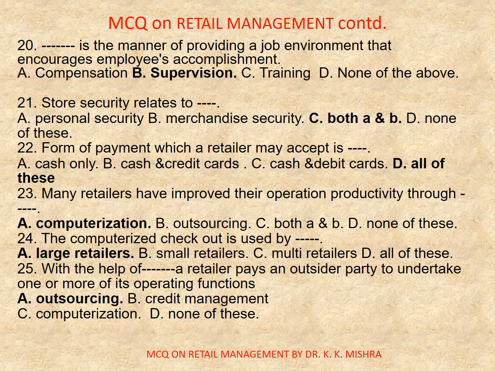Question number 24. The computerized checkout is used by dash. A. Large retailers, B. Small retailers, C. Multi-retailers, D. All of these. Correct option is A. Large retailers. Question number 25. With the help of dash, a retailer pays an outsider party to undertake one or more of its operating functions. A. Outsourcing, B. Credit management, C. Computerization, D. None of these. Correct option is A. Outsourcing.